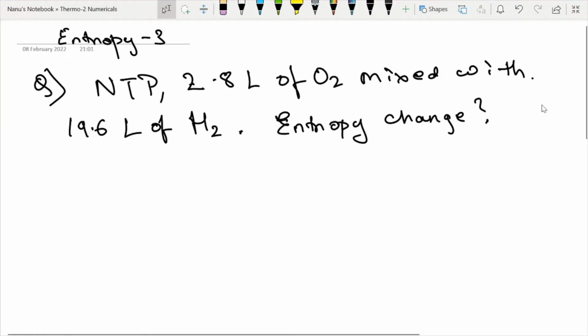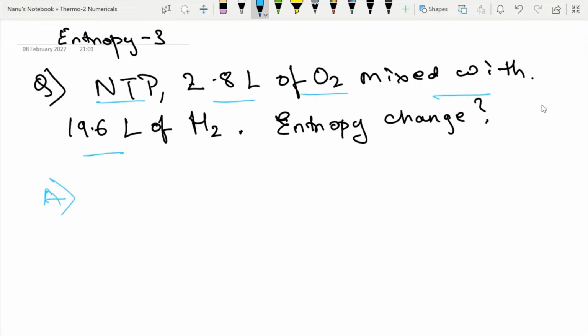So last problem, let us see how it's done. This is at NTP. NTP means normal temperature and pressure. 2.8 liters of oxygen is mixed with 19.6 liters of hydrogen.